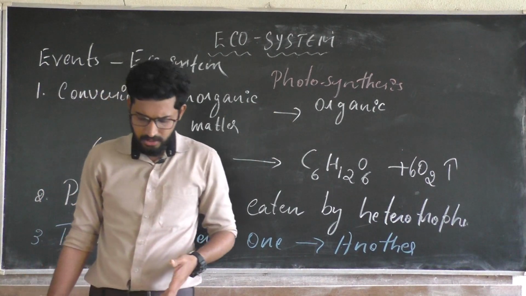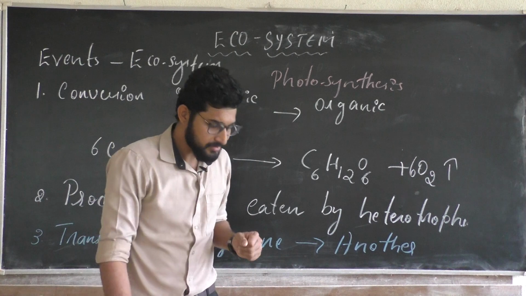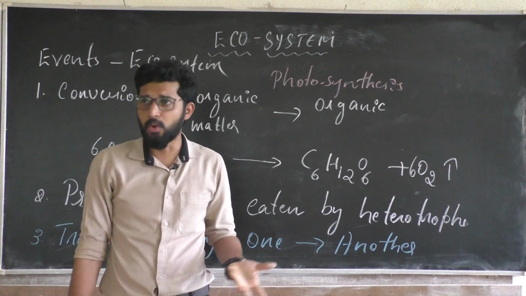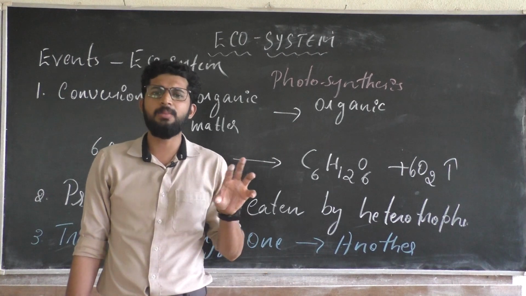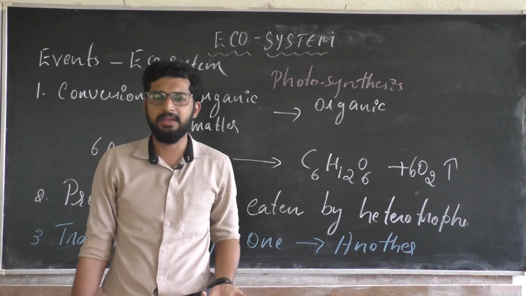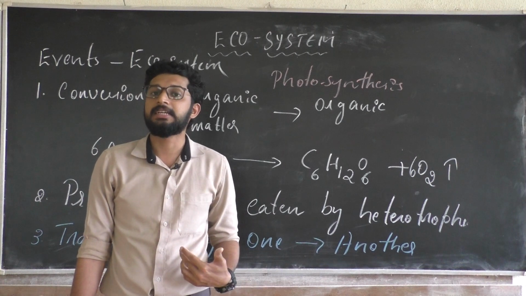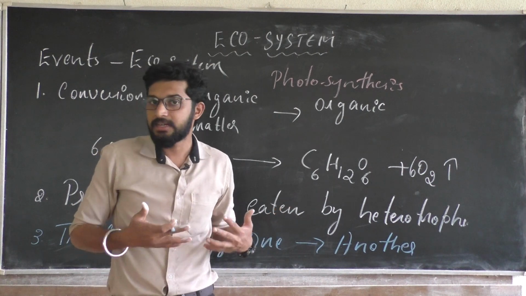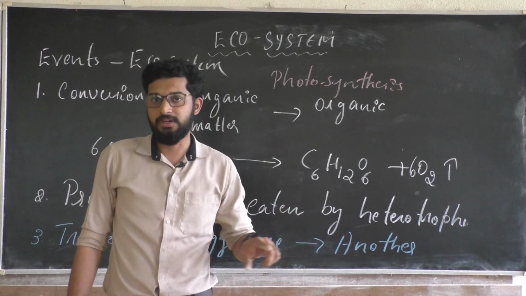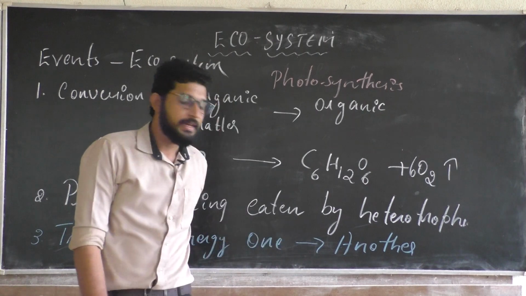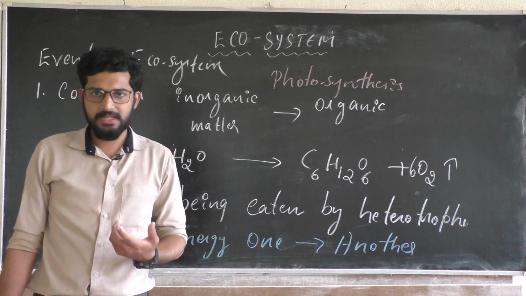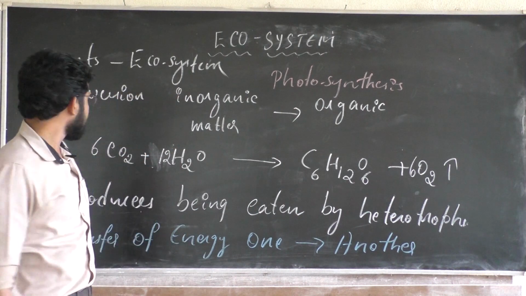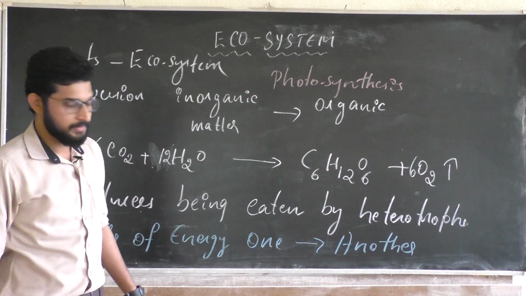Why should there be a transfer of energy, sir? You take a plant; the plant will produce its own food. A small amount of its own preparation it will utilize. What about us? We require energy. That energy comes from food. We are depending on the plant for food. The plants are known as autotrophs, we are known as heterotrophs. These are the events taking place in the ecosystem.